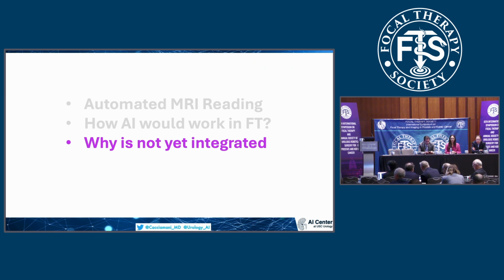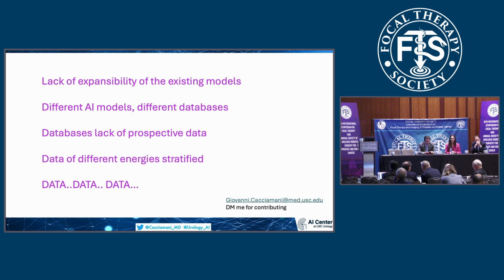So the other question we can have is, okay, we know how AI can be used for automating the MRI reading. We know what could potentially be the options that we have in focal therapy. So now, why are those options not yet integrated? The main reason for not using this kind of technology right now is the lack of explainability of the existing models. The majority of those models are very much black boxes. It's very difficult to understand how they come up with the solution, and more transparent models are needed.